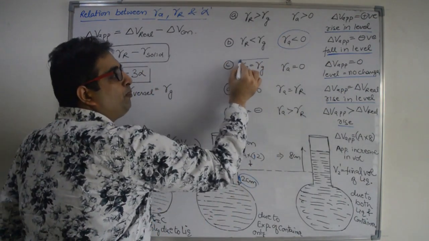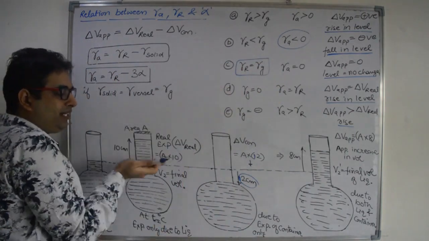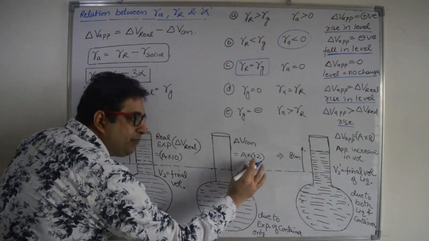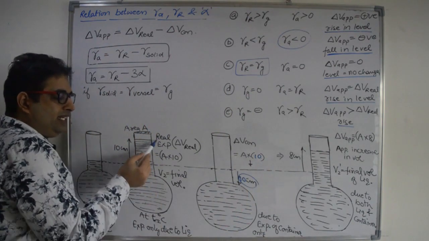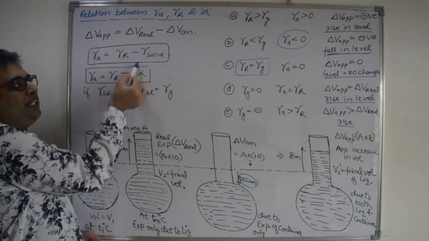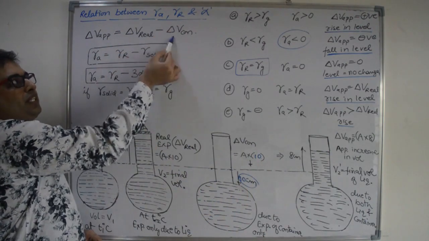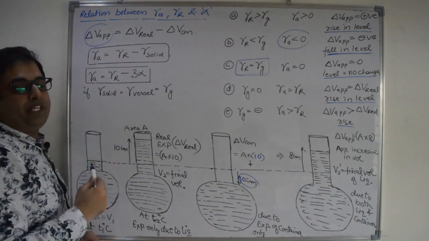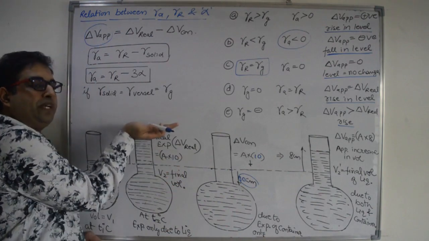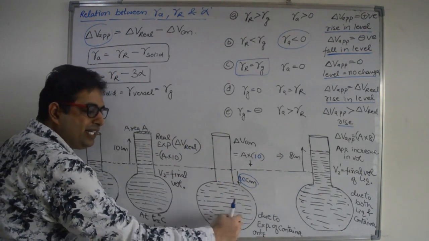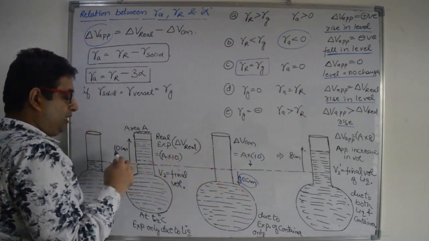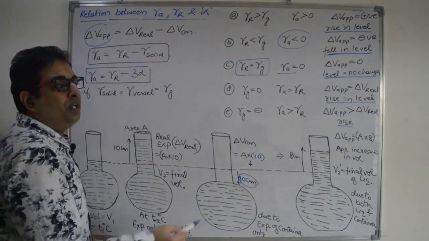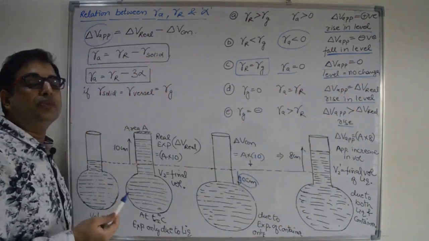Third point, if both are equal, that is, the real expansion of the liquid and the expansion of the container are equal, then they will cancel out each other. If they cancel out, there is no change in the level because delta V apparent will be zero. The increase due to expansion of the liquid will be balanced by the decrease due to expansion of the container. So the level of the liquid will remain the same. No change in increase in volume.